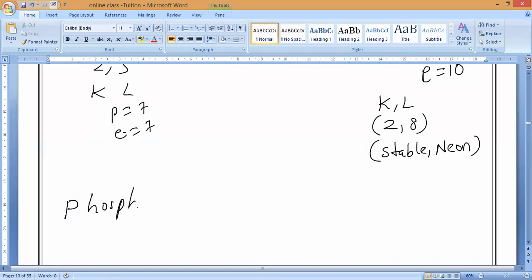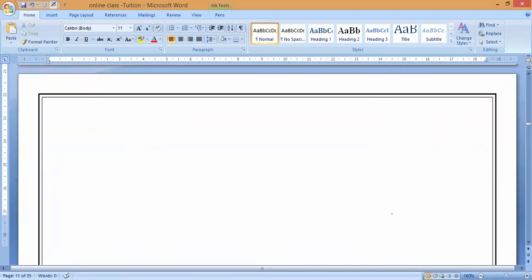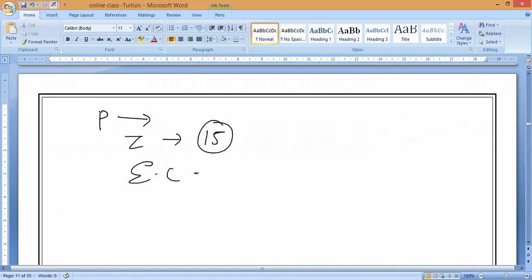So phosphorus. What ion will it form? Phosphide, which is called P3 minus. Actually, it has variable valency, but let it be. How to study the phosphide ion? What is the valency? Can anybody say? Atomic number equals 15, electronic configuration 2, 8, 5. 5 is the valence.